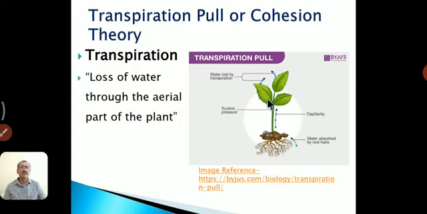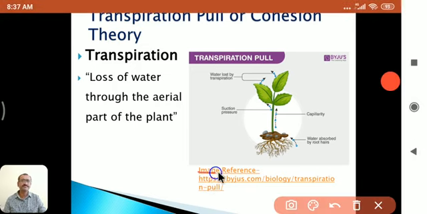Here it is in this figure, which is taken from the internet. Let us see in this figure the root is there, which is in contact with the soil. The roots absorb the water from the soil, and that water goes in the upward direction. As we know, that is the process of ascent of sap. But after that, when that water comes into the leaves, at that time what happens?